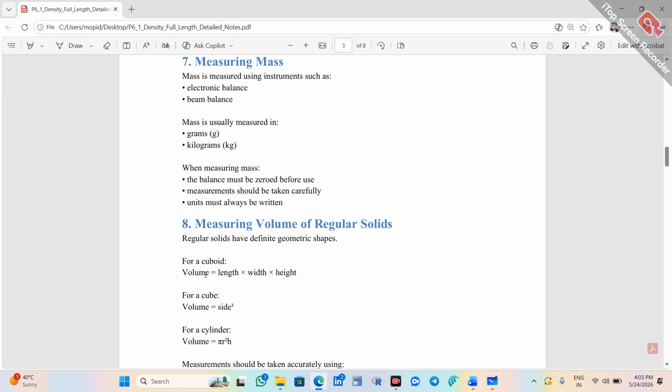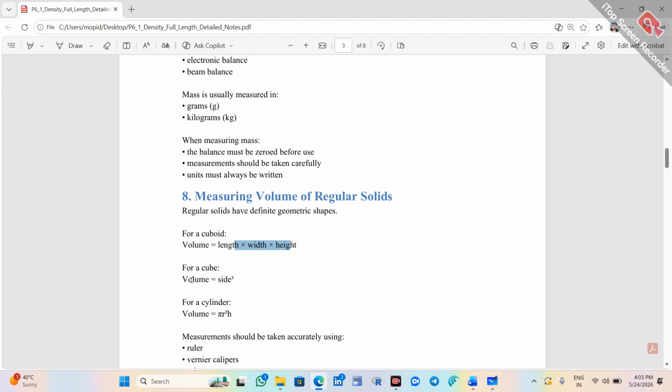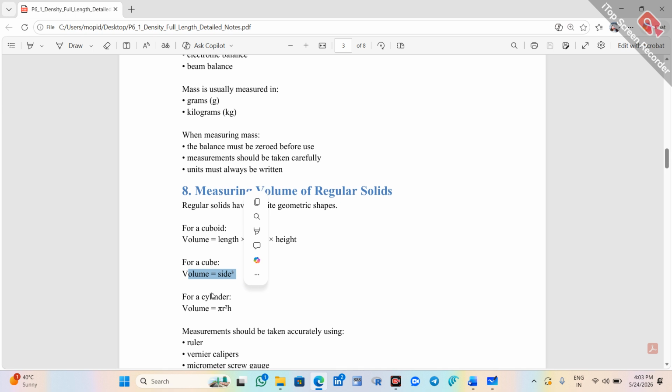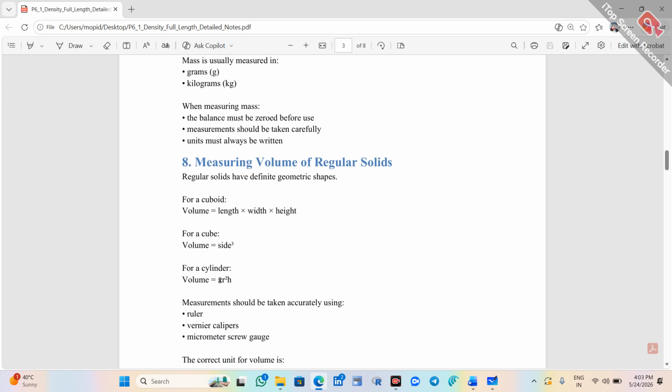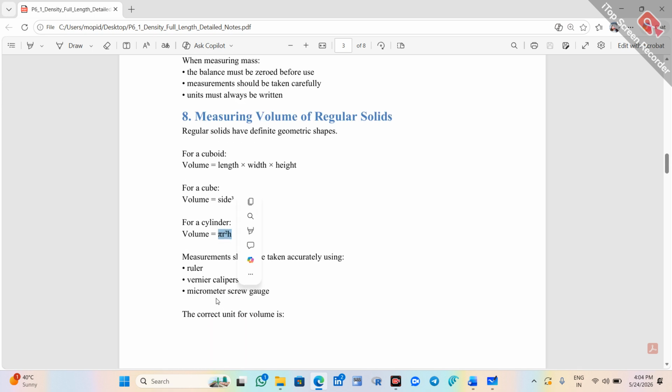See here. For a cuboid, volume equals length into width into height. And for a cube, volume equals side cubed. And for a cylinder, volume equals pi r squared h.